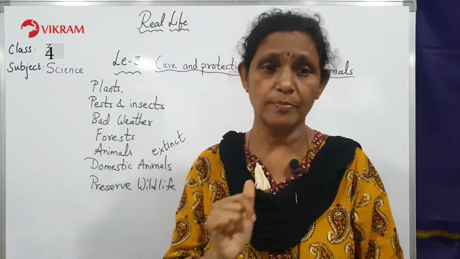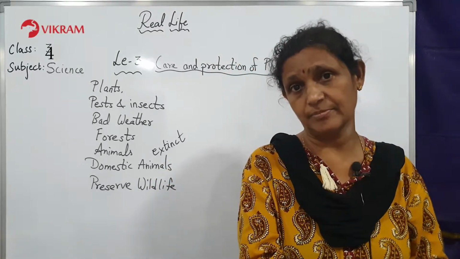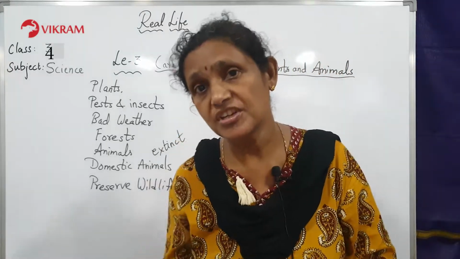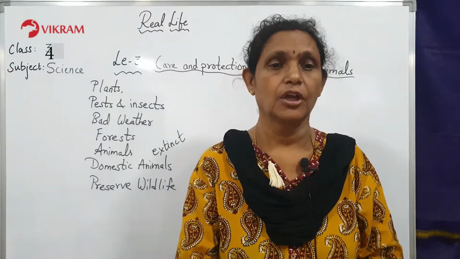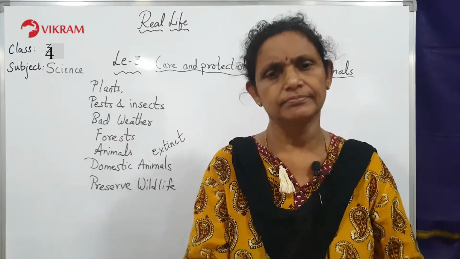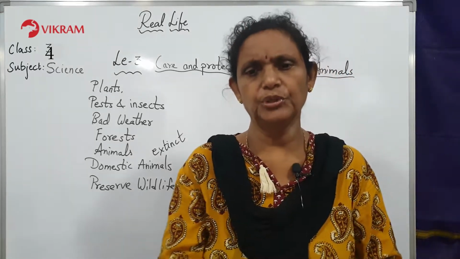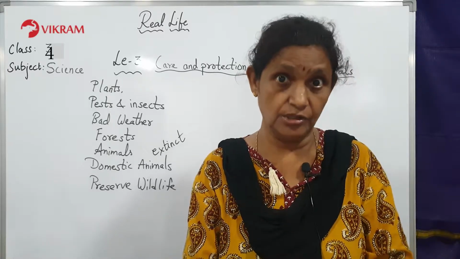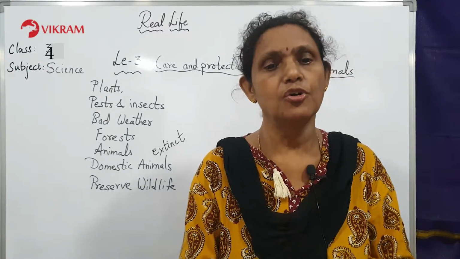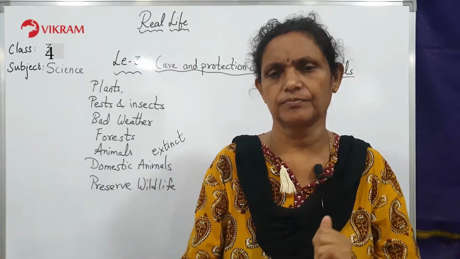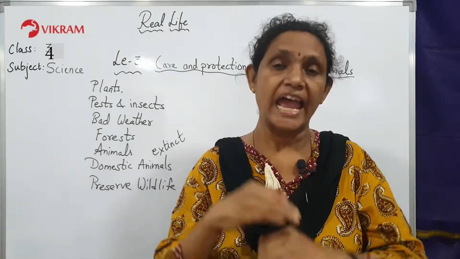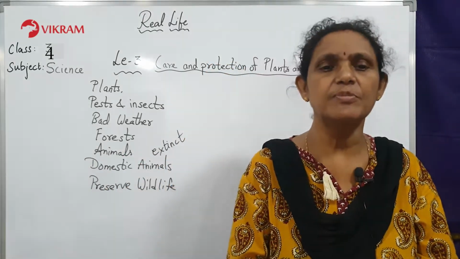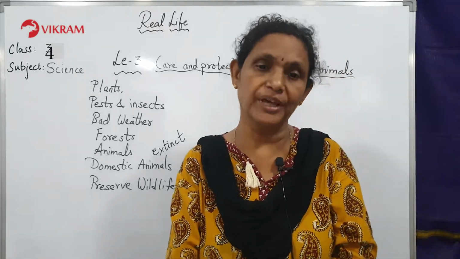So, protection of domestic animals. Same way, just like wild animals have to be protected, even domestic animals also have to be protected. If you visit a poultry farm or a dairy farm, you can observe how the animals are taken care of, because they also need care and protection. Domestic animals need good food, safe drinking water and shelter. They must be given the required quantity of food and water.